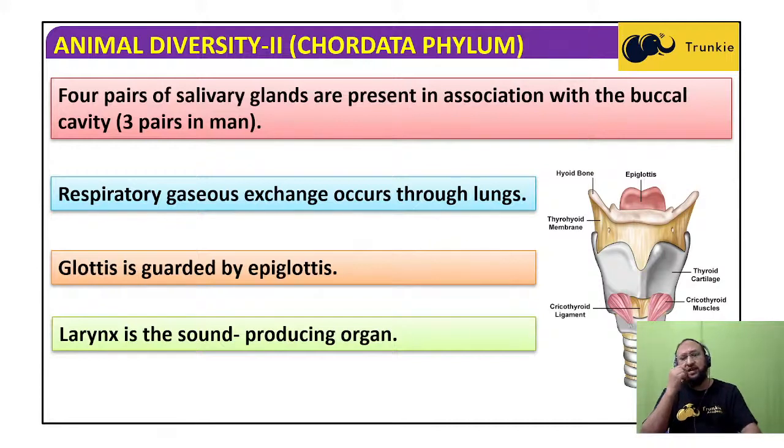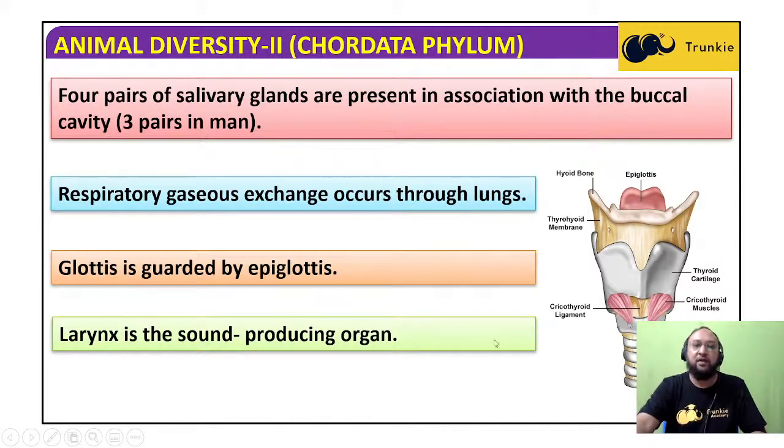It is like the string in a guitar, very tightly pulled up. When you move the string in the guitar, it produces sound. Similarly, the larynx is also a very stretched kind of structure, and by its movement we produce sound and we are able to talk.